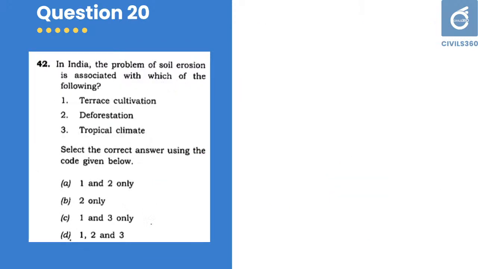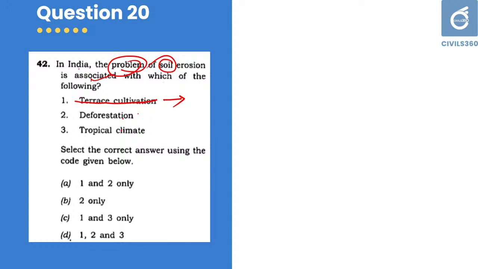Next question, question number 20. In India, the problem of soil erosion is associated with which of the following? Terrace cultivation, deforestation, tropical climate. The question seems to be simple, but you need to put some thought into it. You can eliminate terrace cultivation because it is a form to eliminate the problem of soil erosion, not something that causes soil erosion.